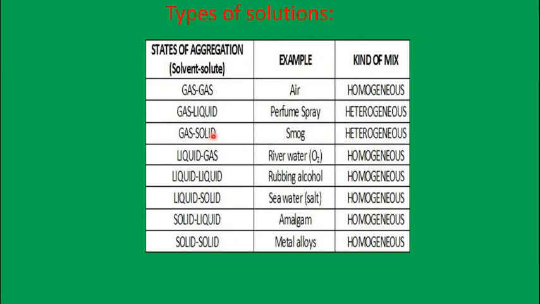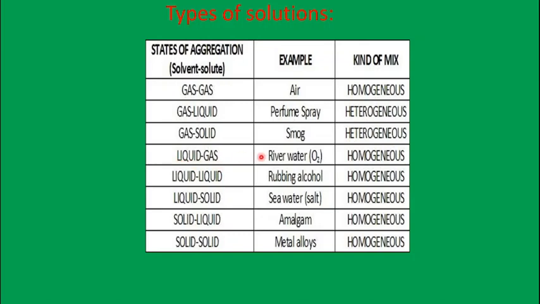Then solid in gas, that is pollution. When it is very, very cold, you can see a little bit of solid particles dispersed in the air, and it will reduce the visibility. In Delhi, this was the main problem during the winter season. A smog forms and the road is not clear due to the pollution. So it is also a heterogeneous mixture. The layers are visible.